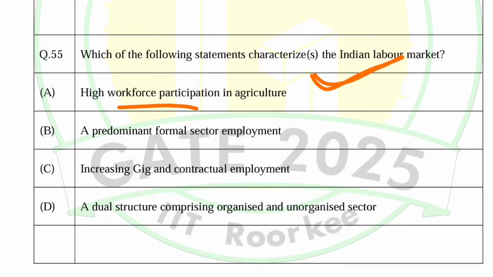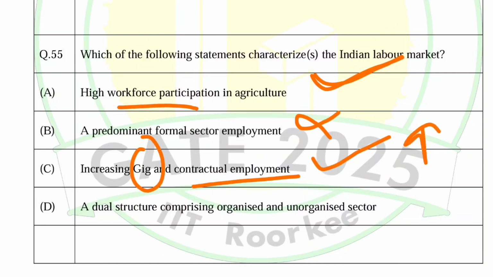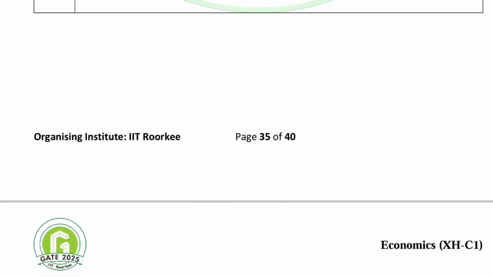A predominant formal sector employment, no, we have predominant informal sector in India. Increasing gig and contractual employment. Yes, I don't know what is gig here. So we have contractual employment, which is increasing. So A option should be correct. C option should be correct. A dual structure comprising of organized and unorganized sector. This is also correct. Coming to the next question.